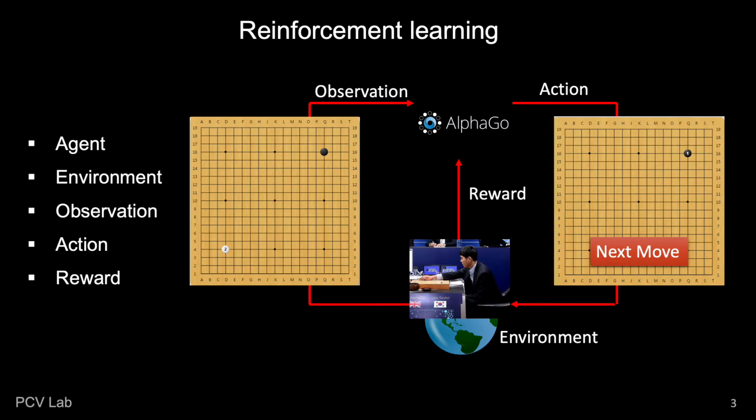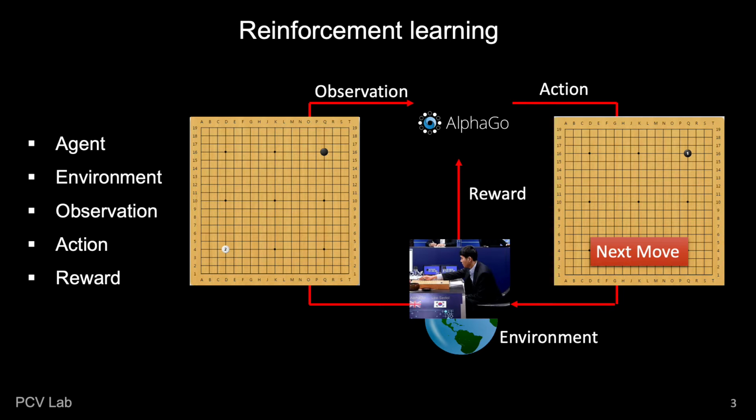Here, I would like to introduce a little about reinforcement learning. There are 5 basic elements for RL: agent, environment, observation, action, and reward. As we know, the most well-known implementation of RL is AlphaGo. So, how to learn to play the Go game?